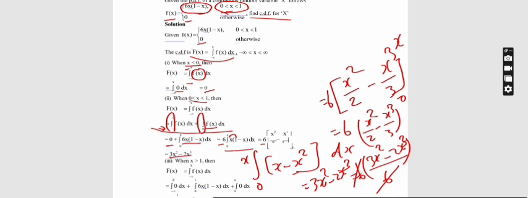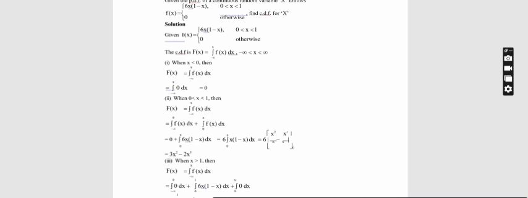The next one, third condition, I need to find probability when x is greater than 1. Then our integral will become F of x is equal to integral minus infinity to x f of x dx. So x is greater than 1, which means my integral is taken between minus infinity to 0, 0 to 1 and 1 to x.